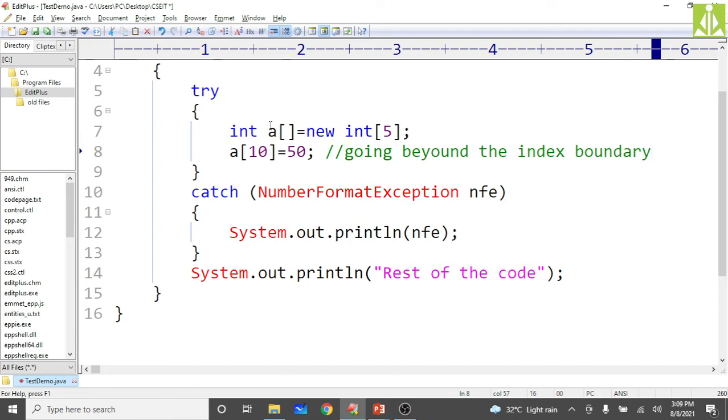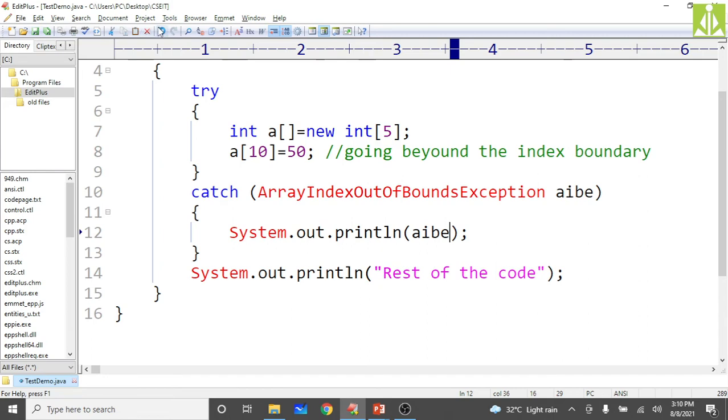So what will happen? Array index out of bounds exception will occur here. See, this big name you have to remember. Array index out of bounds exception. So AIBE, array index out of bounds exception. Okay. That same thing I want to print on the AIBE on the output screen, so that to see the error message from the stack trace.